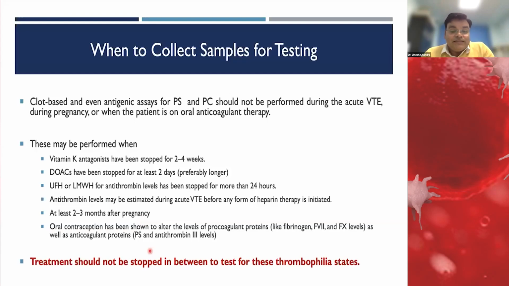One thing is very commonly asked in the lab: that we cannot take the sample when the patient is on an anticoagulant. So never ever ask the patient to stop the anticoagulant and then give the sample. Just talk to their physician and ask whether it can be done or not. If it is not at all possible, the patient is at high risk and they think we cannot stop the anticoagulant, then it is better to go for molecular testing.